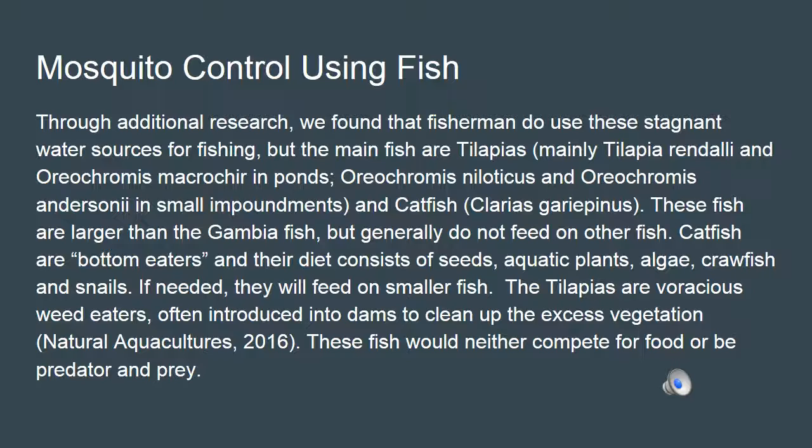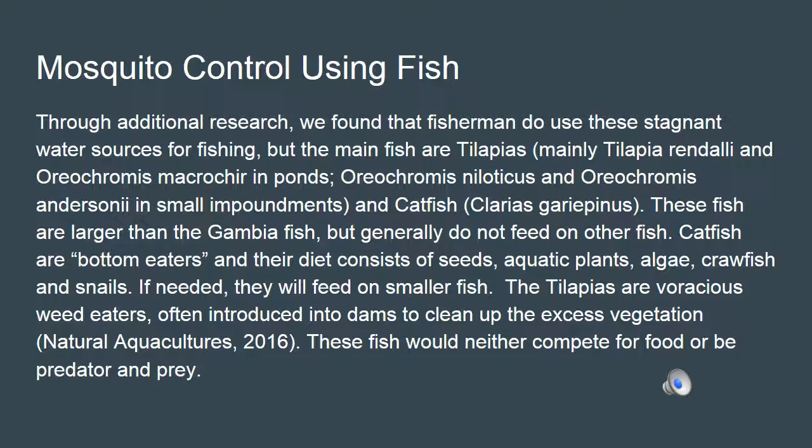Okay, so we decided to dig a little deeper and do some additional research. Through this research, we found that fishermen do use these stagnant waters as a source of fishing, but the main fish in them are tilapias and catfish. These fish are larger than the Gambia fish, but generally do not feed off of other fish. Catfish are bottom eaters, and their diet consists of seeds, aquatic plants, algae, crawfish, and snails. But if needed, they will feed on smaller fish.